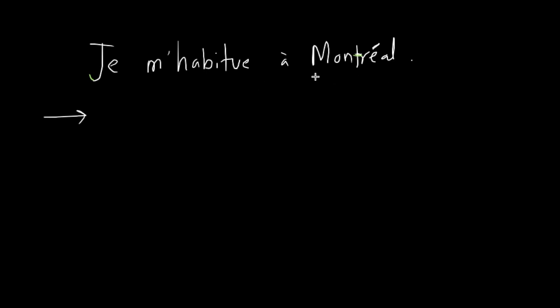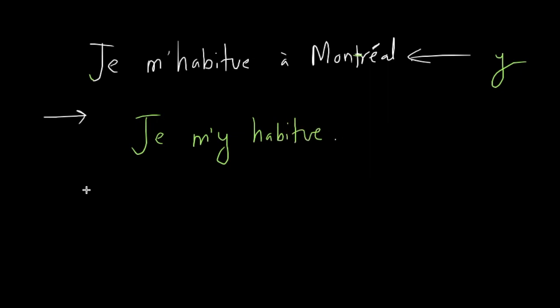Again, this is an indirect object, right? We'll replace it with y because it's not animate. It's not human or animal. Because this is reflexive, we'll say je m'y habitue. It goes between the reflexive pronoun and the verb. This is exactly why we are revising this topic, because we had not studied reflexive or reciprocal pronominal verbs in passé composé when we studied the indirect object pronouns last time.